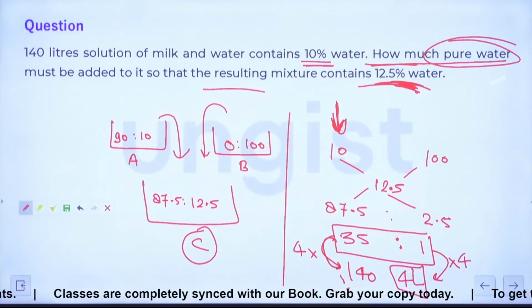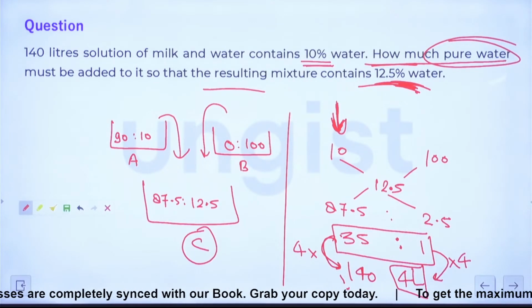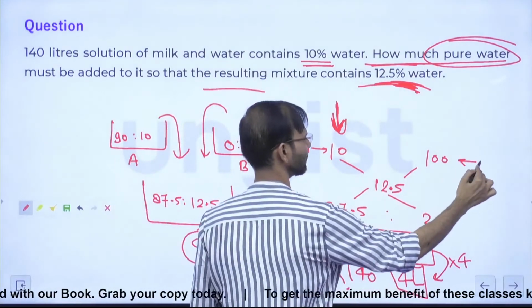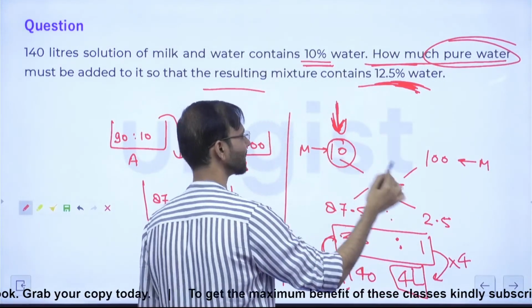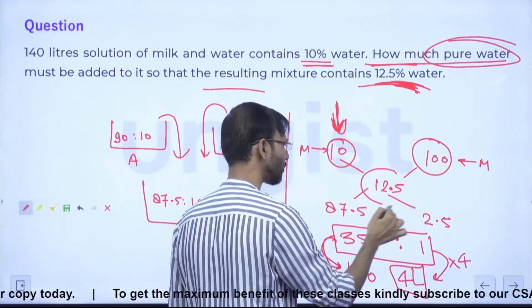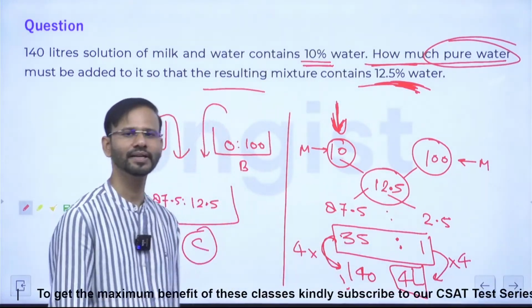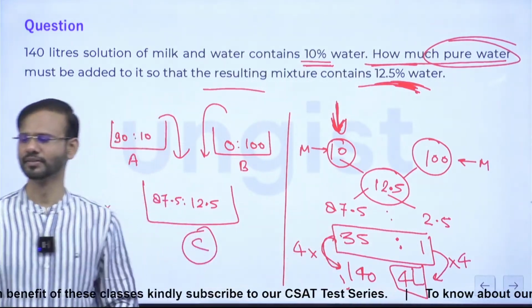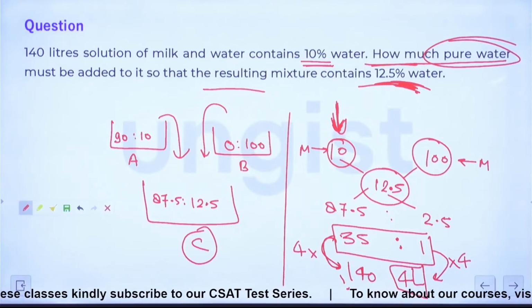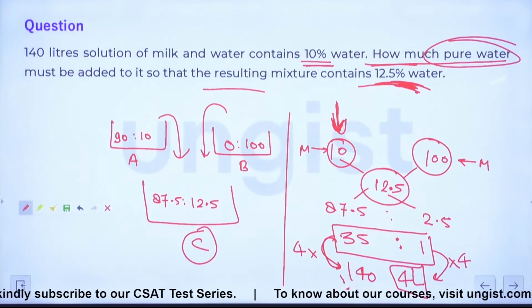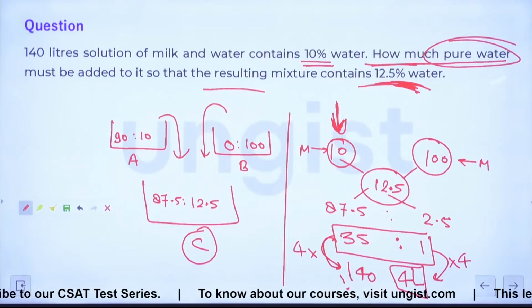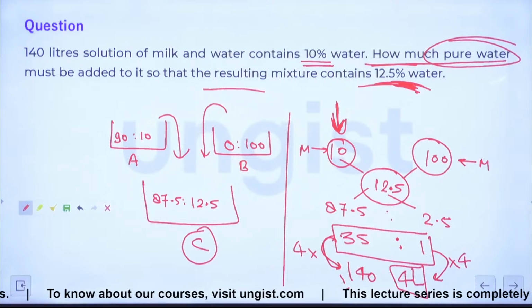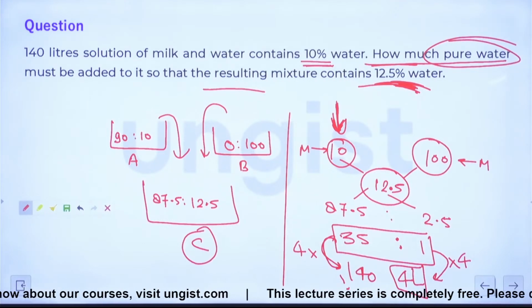Arushi is saying, but sir, 140 is the mixture of milk and water. Yes, Arushi, this is also a mixture. See, this is the mixture, and let's say this is also the mixture, right? Here water concentration is 10% and here the water concentration is 100% and here the water concentration is 12.5%, right? Okay, so treat all of them as mixture only, with different concentration. Everyone fine now? All right. Okay, shall we move? Everybody? ठीक है.